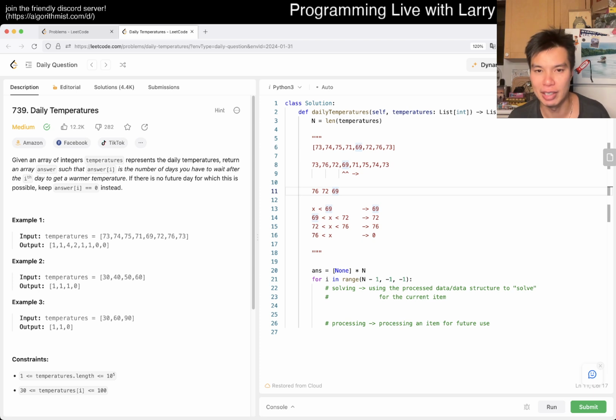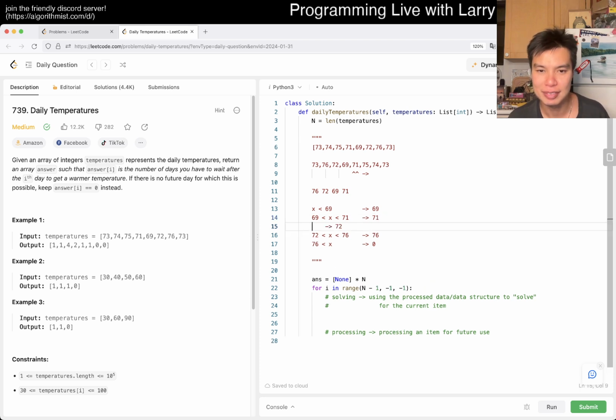Or 69, sorry. And then the last one is 71. So with 71, we look through the answer and say, oh, 72 is the answer. That's fine. And maybe another way to visualize this is to split it up. So we could actually split this up to 71, right? And the answer is going to be 71.